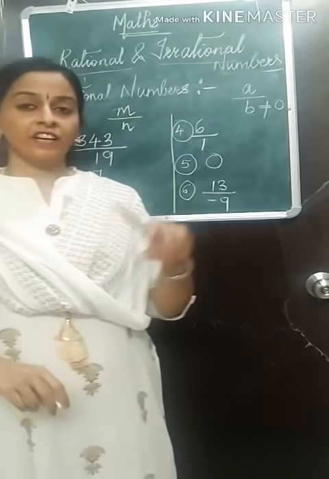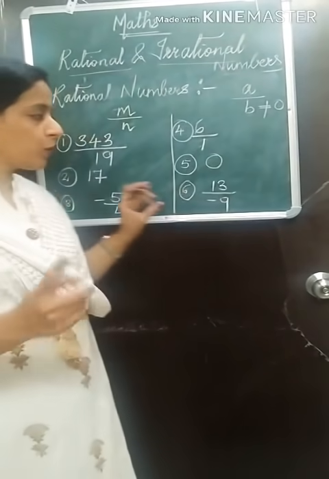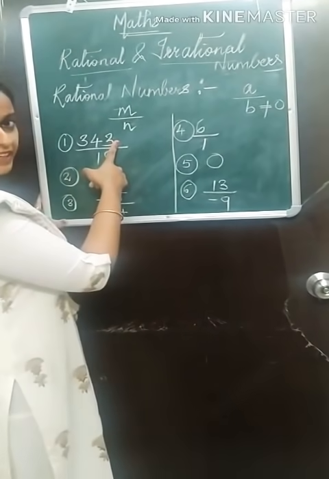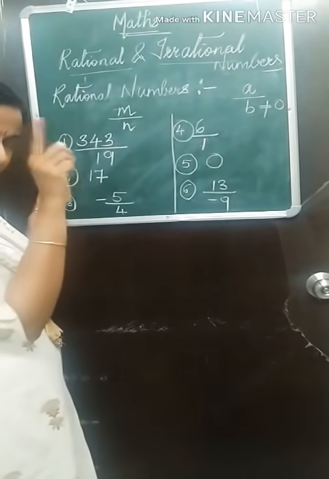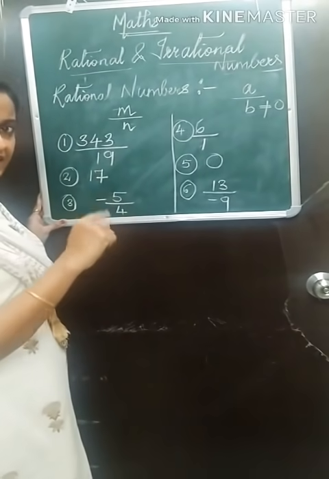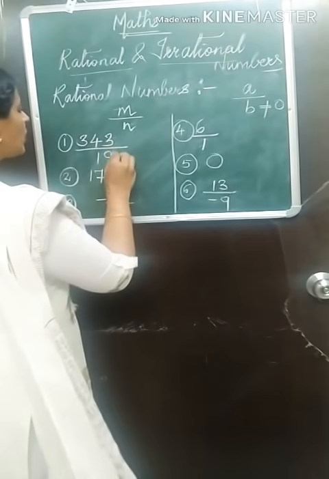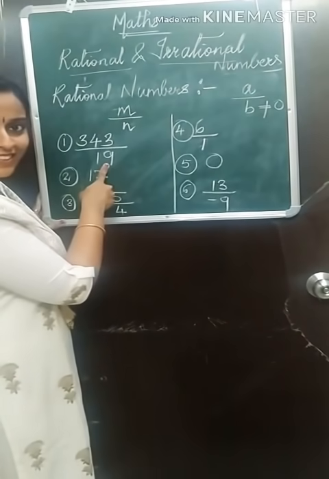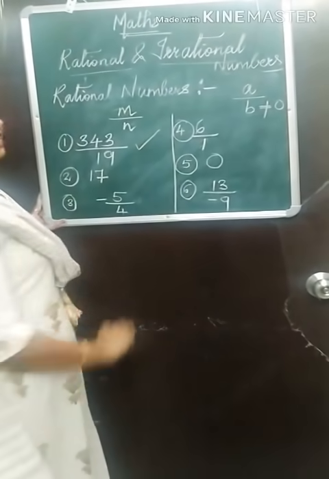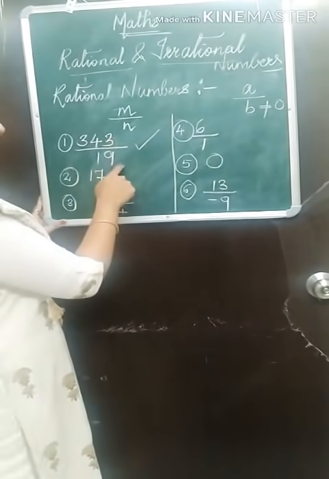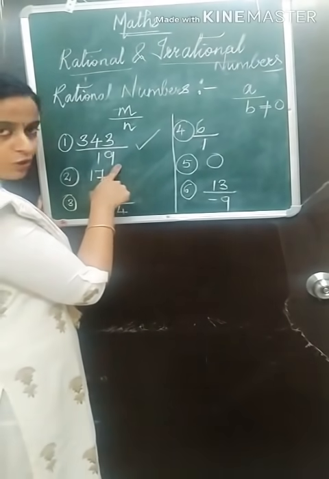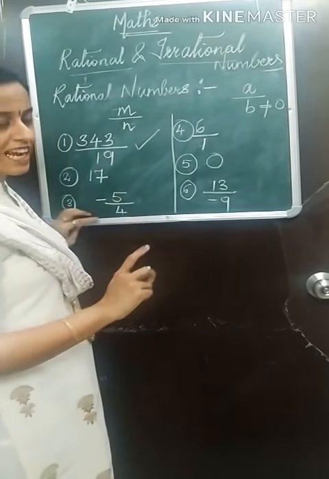Now let us check which are rational and which are not. How will you check? You will check the numerator. 343, is it an integer? Yes. Denominator, is it an integer? Yes. So both are integers and there is no 0 in the denominator. So this is a rational number.